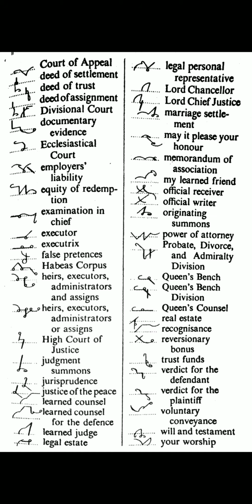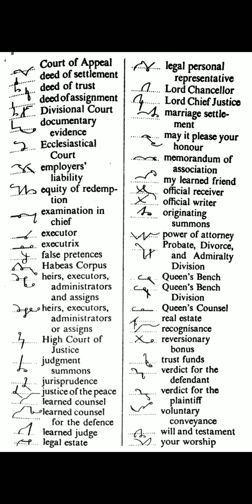Learned counsel for the defense. Same outline for learned counsel. Add to it D with F hook with N stroke with S circle for defense. For the is omitted here. Learned judge. Upward L, upward R on the line is used here for learned. Double J is used here for judge.